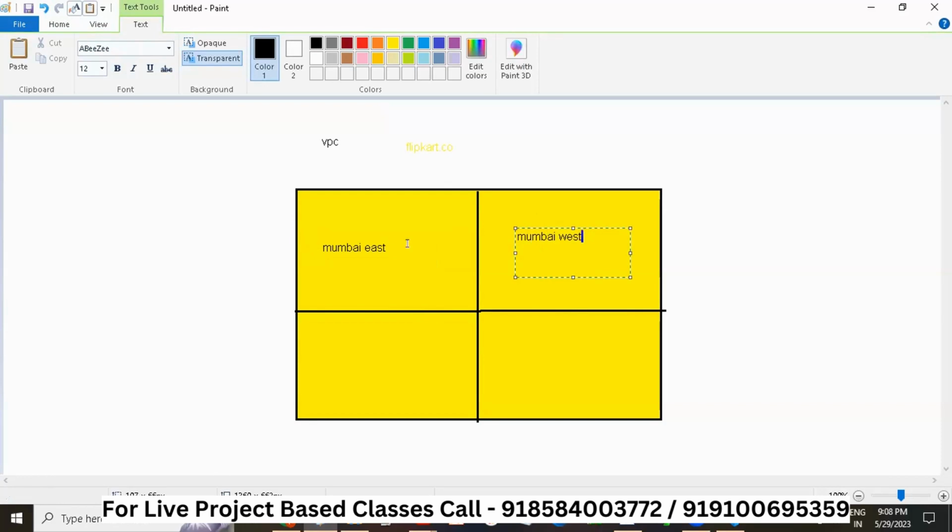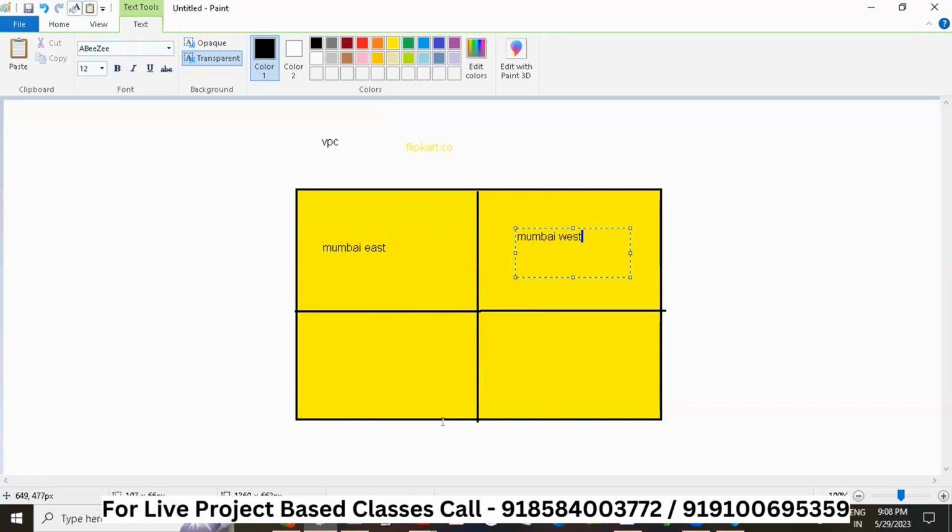We will have servers in different zones, so we will keep one in Mumbai East and one in Mumbai West. Amazon is giving 3 zones in Mumbai. Mumbai is divided into 3 availability zones, so we will keep these computers in different availability zones. This is how you will divide the data center into different locations.